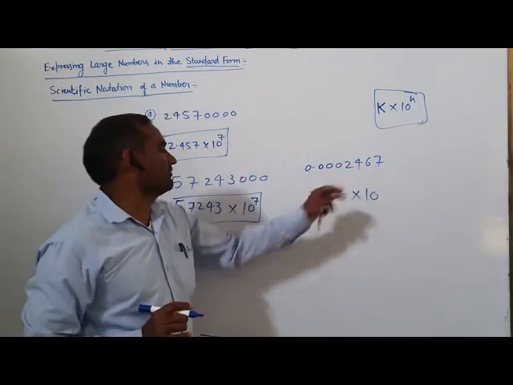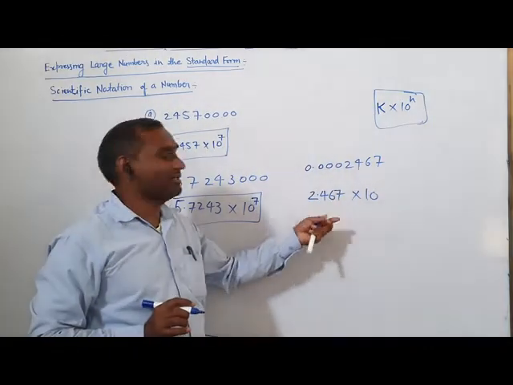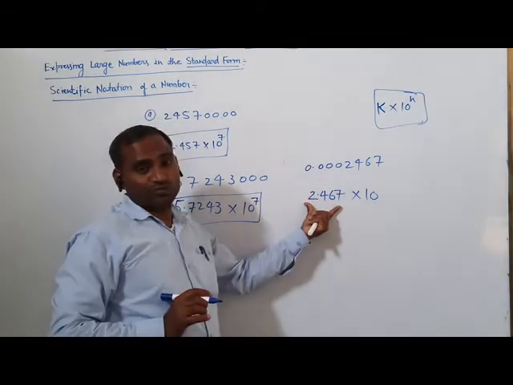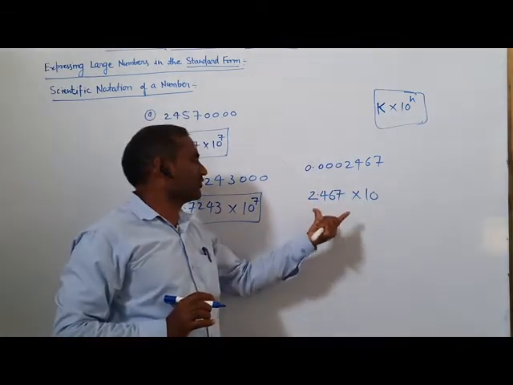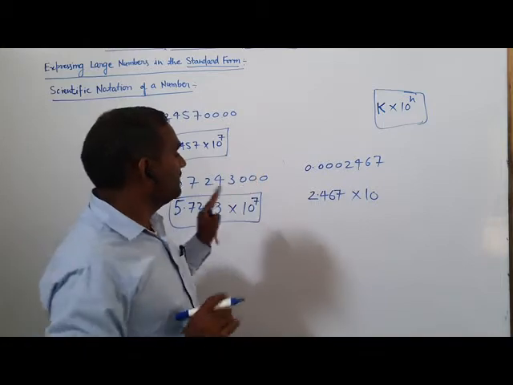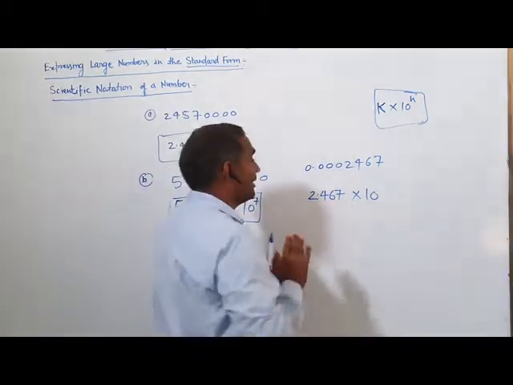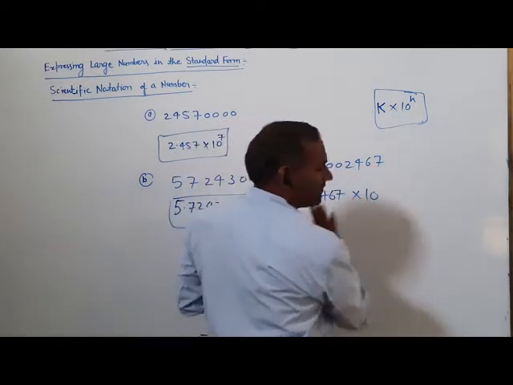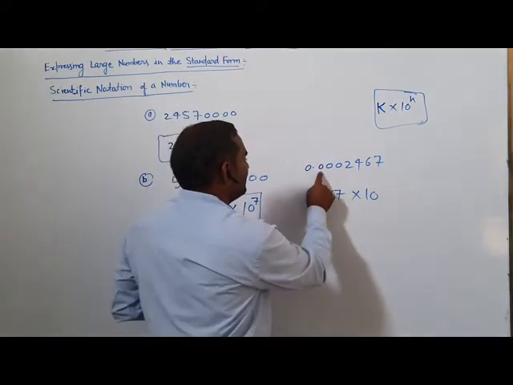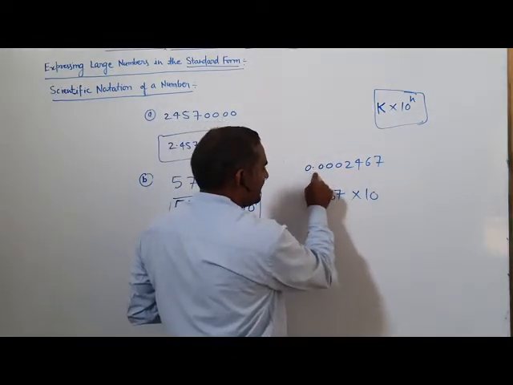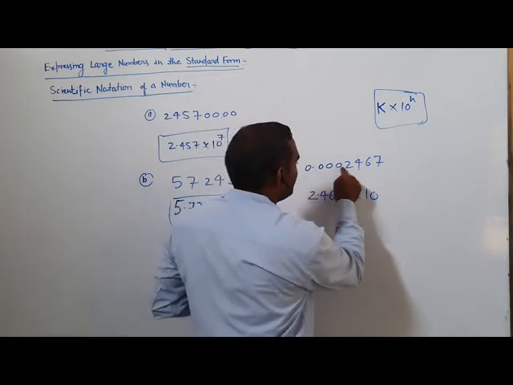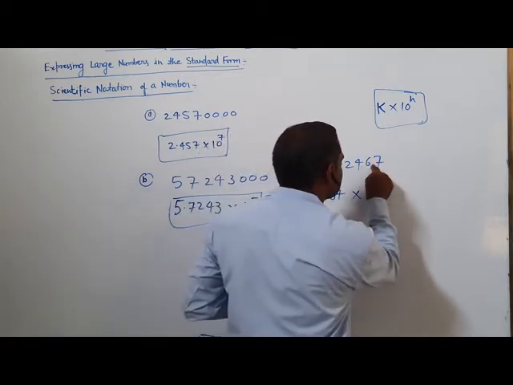The value of this converts into 2.467, which is now from 1 to 9. Now we see the displacement of the decimal from left to right: 1, 2, 3, 4, 5, 6.